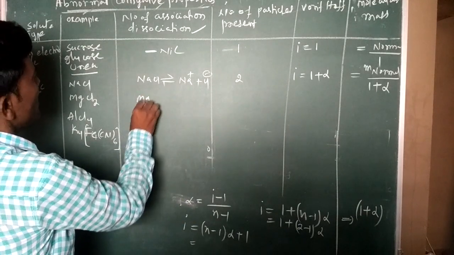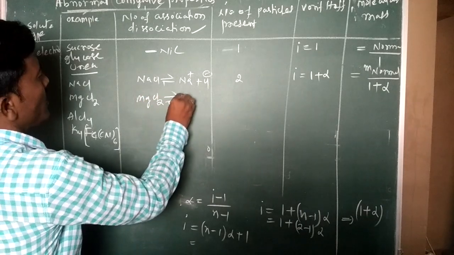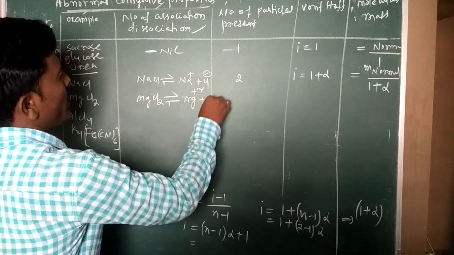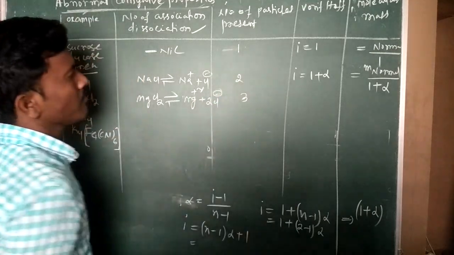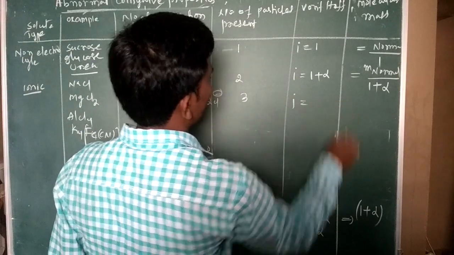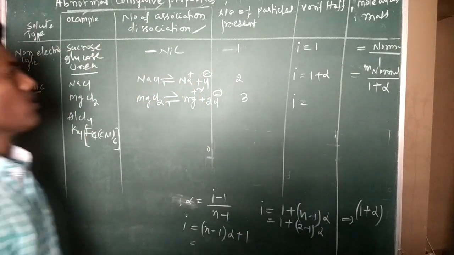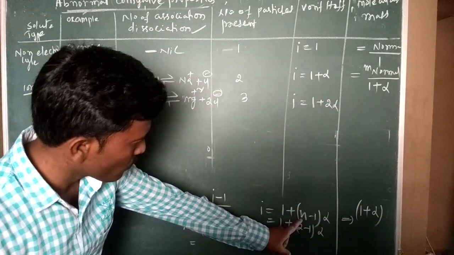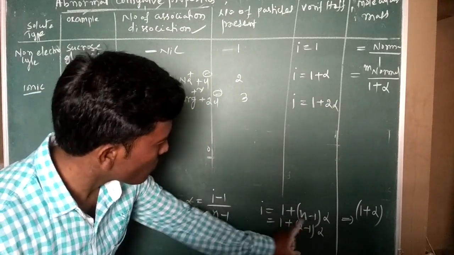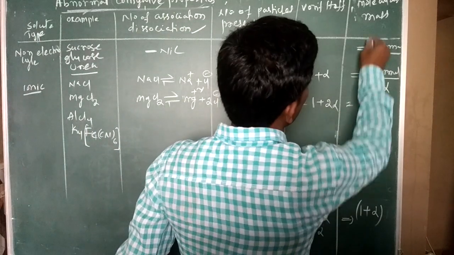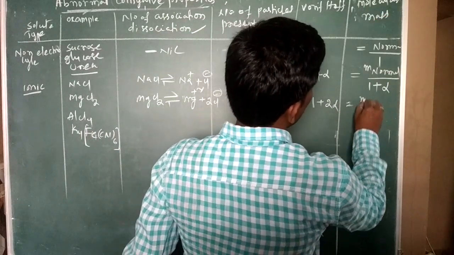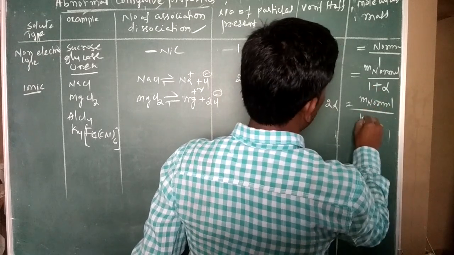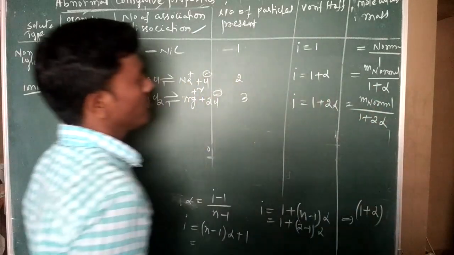Now I am taking MgCl2: Mg plus 2 and 2Cl minus. Number of ions is 3. Then i is equal to 1 plus 2 alpha. Substitute n value 3: 3 minus 1 is 2, so 1 plus 2 alpha. Then abnormal molecular mass is equal to M normal by 1 plus 2 alpha.